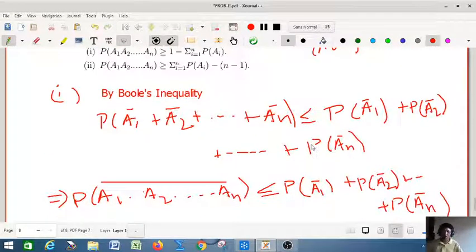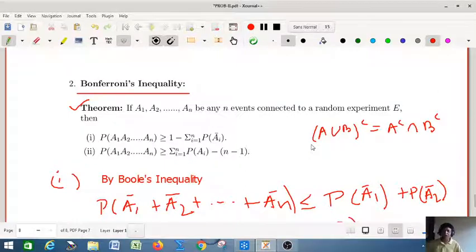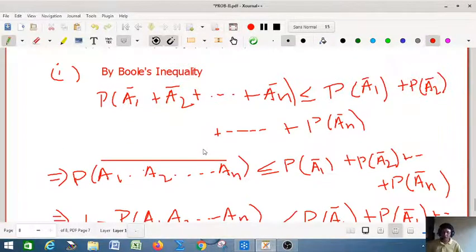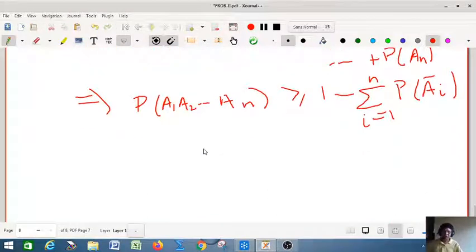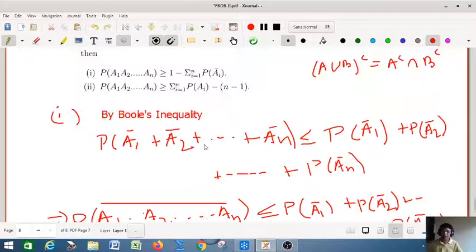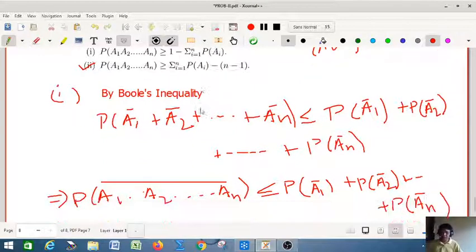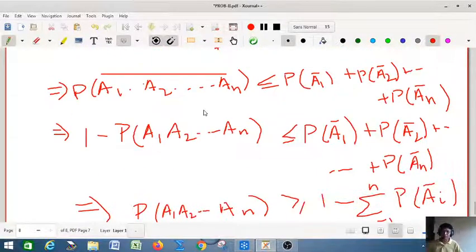So this is your Bonferroni's inequality, the first one. Look at the result we got. Similarly, you can prove the next one. I'm just giving it as an assignment. Number 2, you try to solve with the help of the first one. So this is your Bonferroni's inequality.